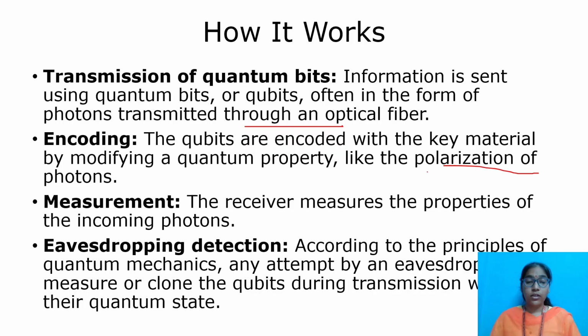Eavesdropping detection. According to the principles of quantum mechanics, any attempt by an eavesdropper to measure or clone the bits during transmission disturbs the quantum states, so it can be detected.